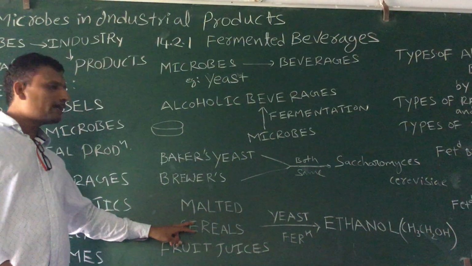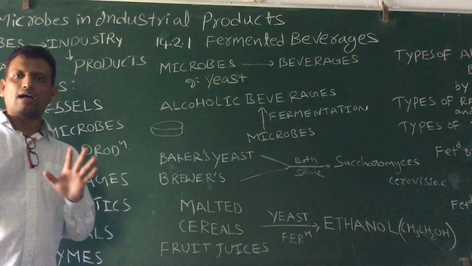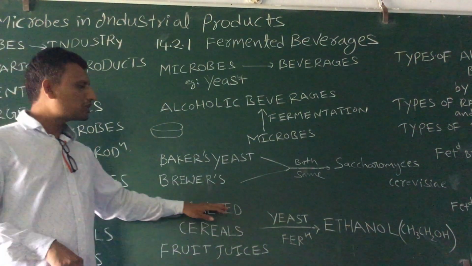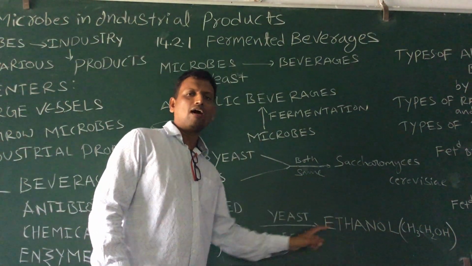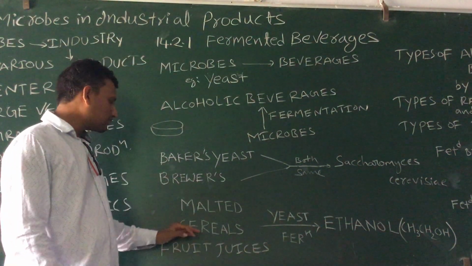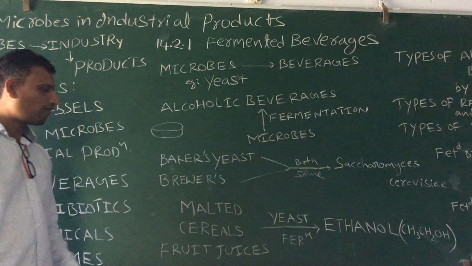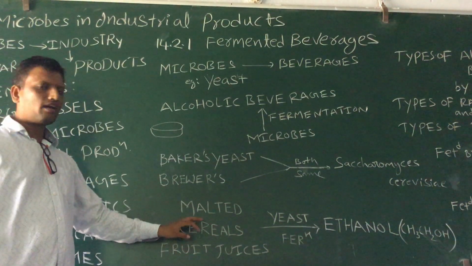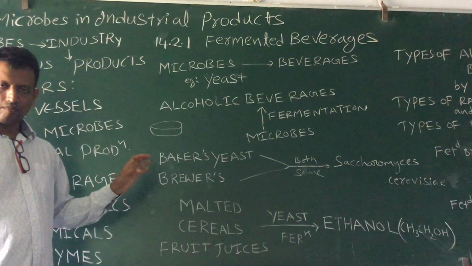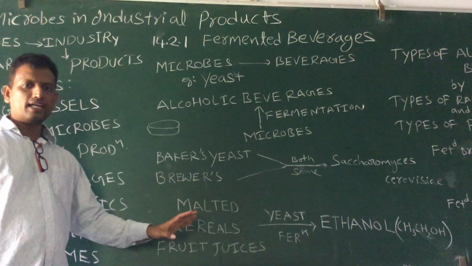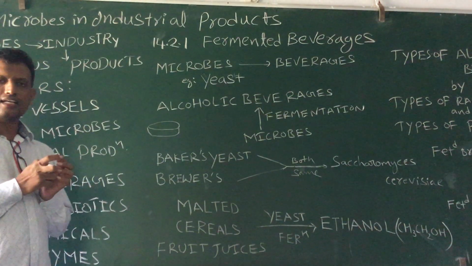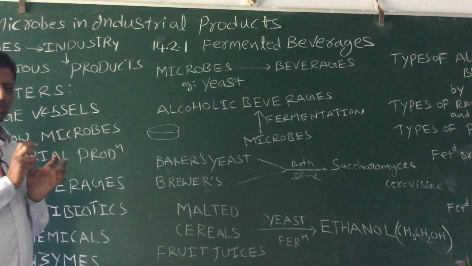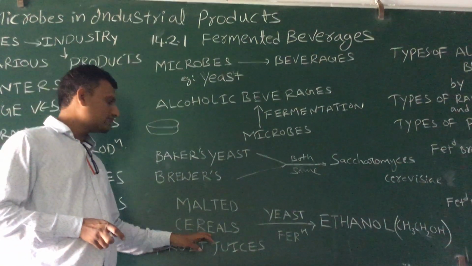So the germinated and dried cereals contain only maltose. Maltose is the best sugar to convert to alcohol, for the fermentation. That's why during industrial production of alcohol, the cereals are malted. Malted means they are germinated and dried. Then the germinated and dried cereals contain which sugar? Maltose. So that's why it's called malted cereals.